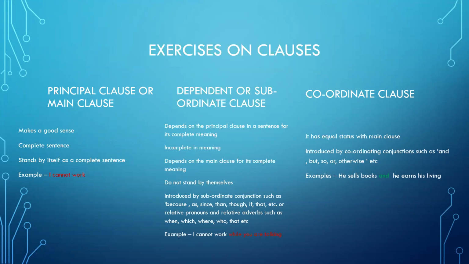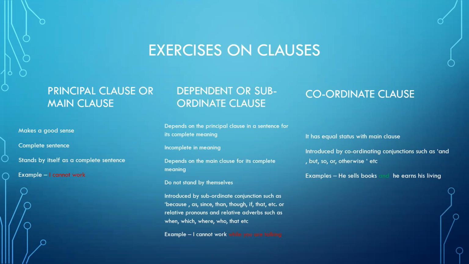Now let's look at the dependent or subordinate clause. Dependent or subordinate clause depends on the principal clause, that is the main clause in a sentence, for its complete meaning. Subordinate clause, it is incomplete in the meaning and cannot stand by itself.